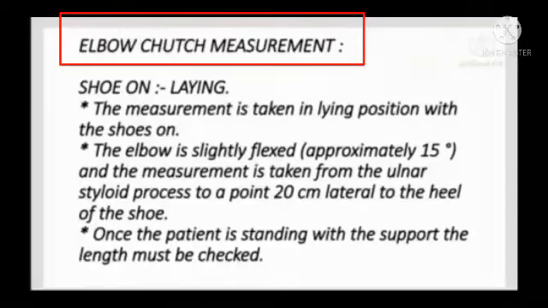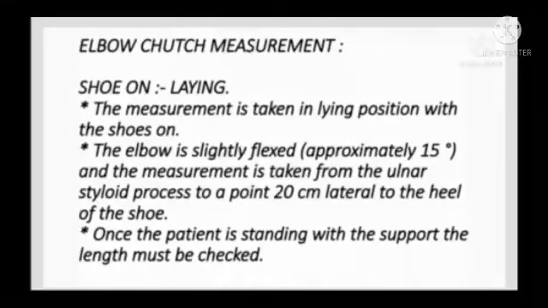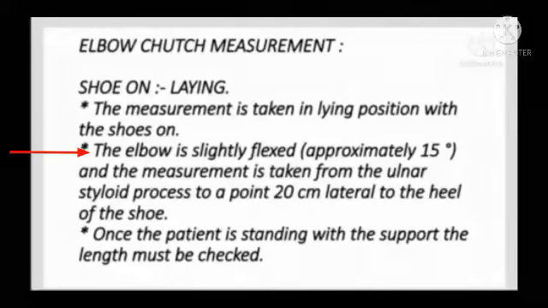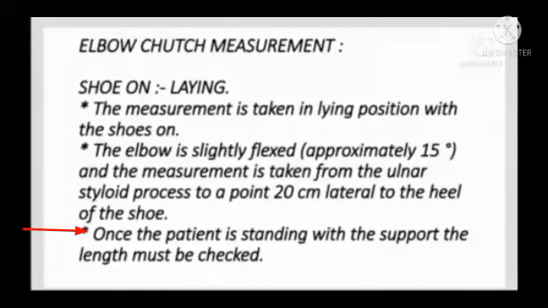Elbow crutch measurement. Shoe on, lying position. The measurement is taken in lying position with shoes on. The elbow is slightly flexed, approximately 15 degrees, and the measurement is taken from the ulnar styloid process to a point 20 cm lateral to the heel of the shoe. Once the patient is standing with this support, the length must be checked.